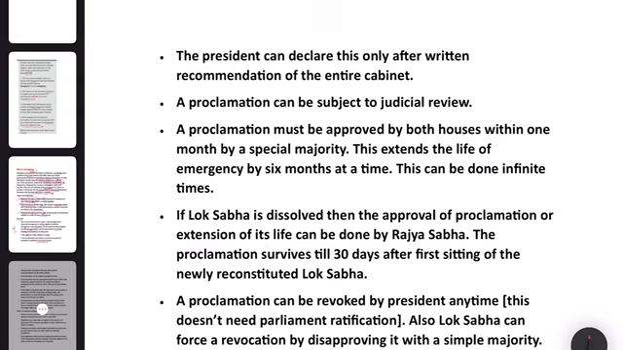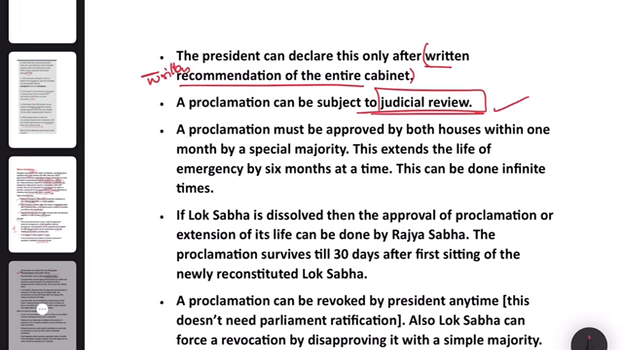And the President can declare this only after written recommendation of the entire cabinet. So there should be a written recommendation. Then a proclamation can be subject to judicial review, very important.